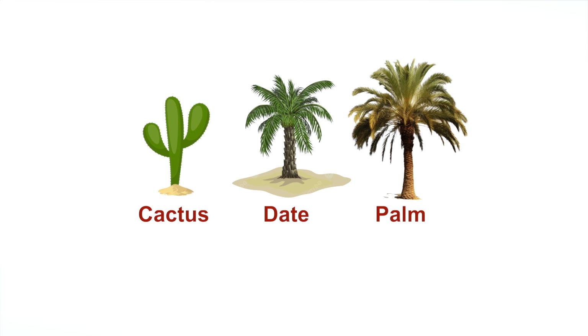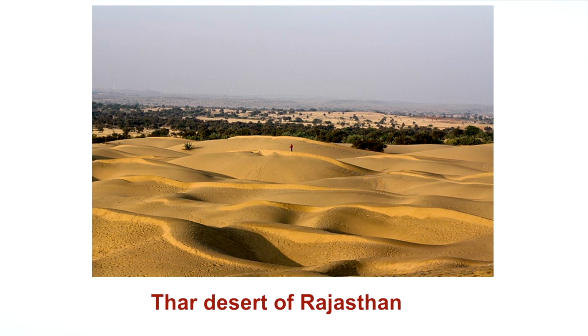Cactus, date, palm are some of the trees that grow in desert. The Thar Desert of Rajasthan is the most well-known desert in India.